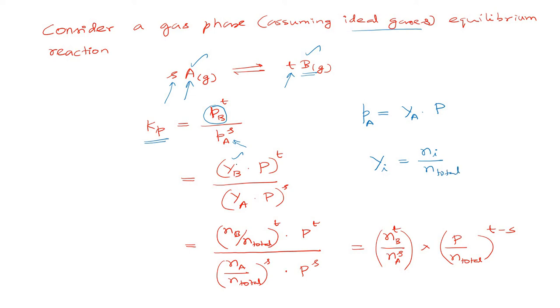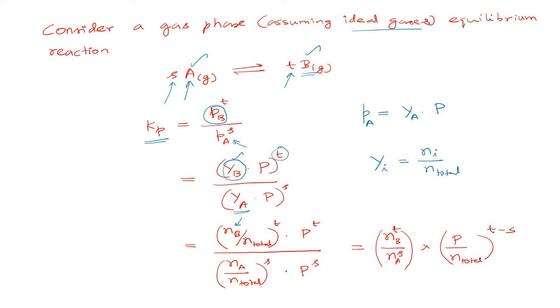So in the numerator we have the mole fraction of B. The mole fraction of B is the number of moles of B divided by the total number of moles, and we have power T here, so we can write NB by N total, power T, and I have kept P, capital P, that is total pressure, separately. Similarly, in the denominator, the mole fraction of A can be written as the number of moles of A divided by the total number of moles, whole power S, into total pressure power S.